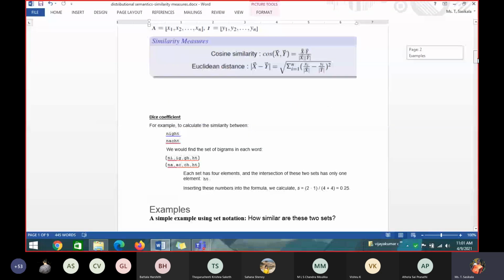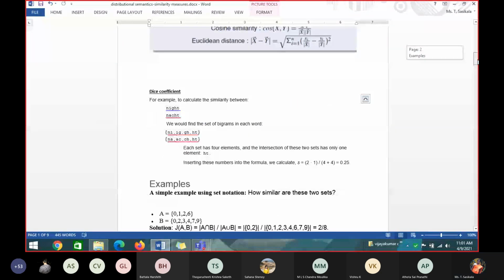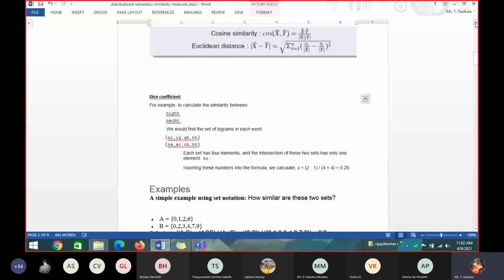Okay, next one, take this problem. Can you all see the problem? There are 2 sets. A simple example using set notation: how similar these 2 sets are. The set A has the values 0, 1, 2, 6. I am giving all possibilities. It may be a word or it may be a set of some numbers or something.